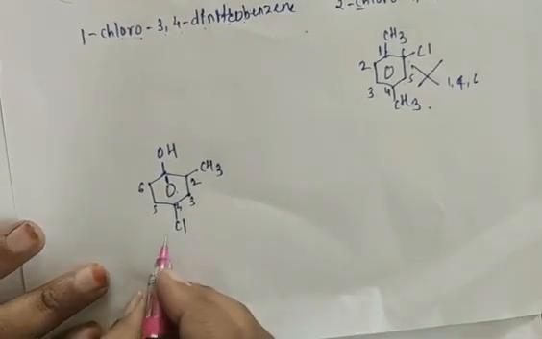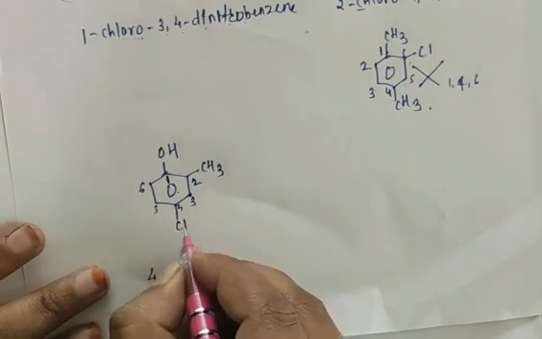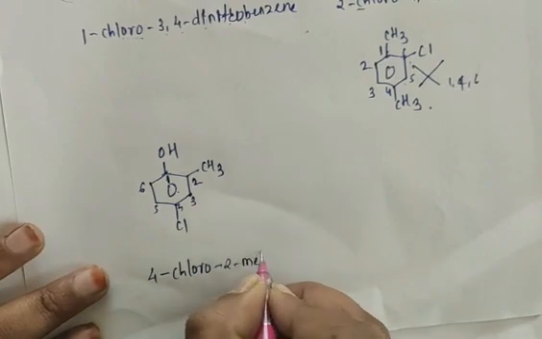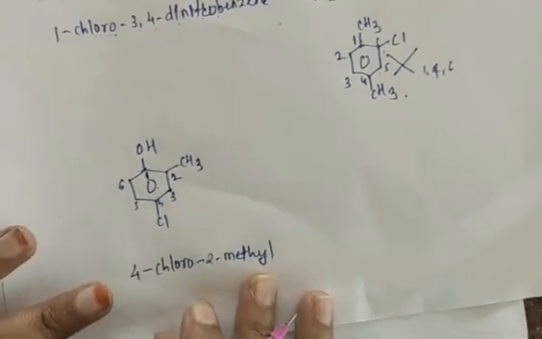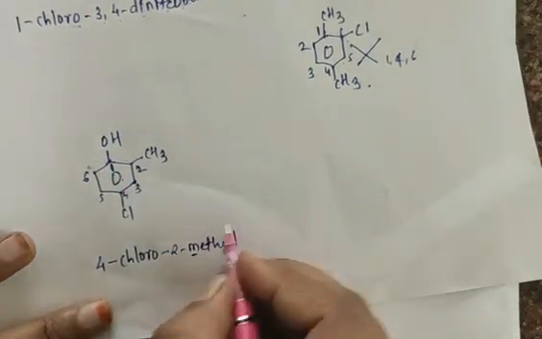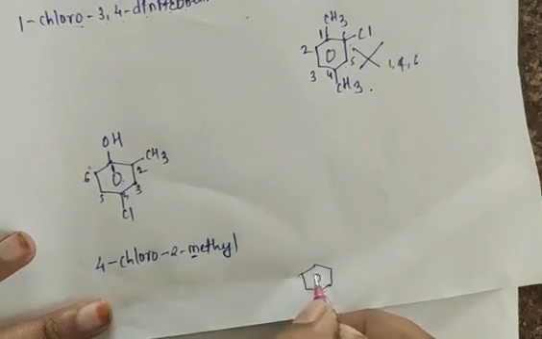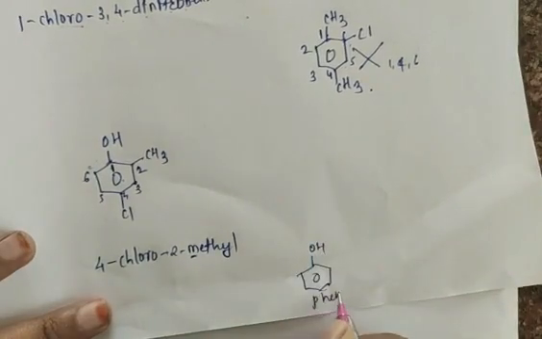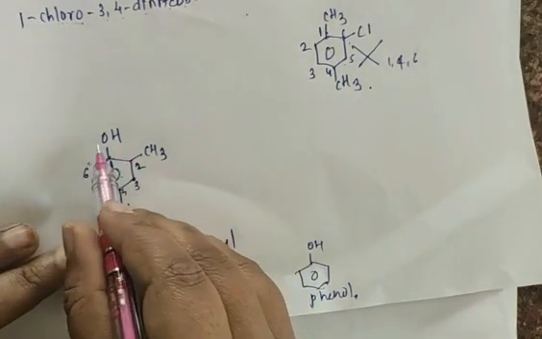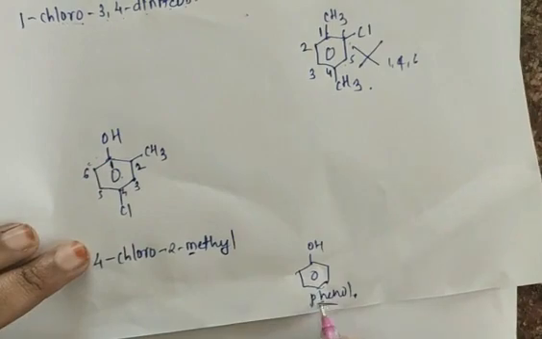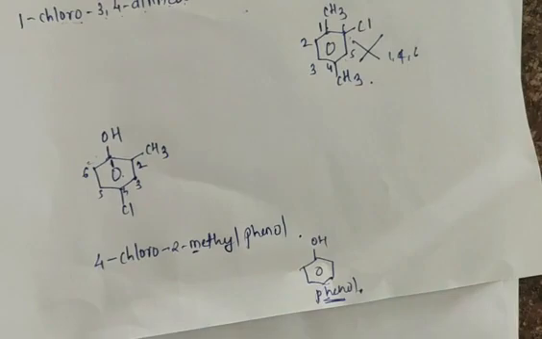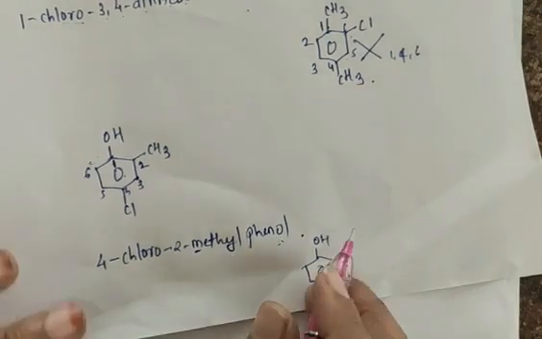So 4-chloro, because C comes first, then 2-methyl. Benzene attached to OH we call directly phenol. 4-chloro-2-methylphenol.